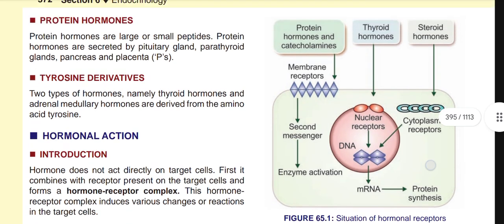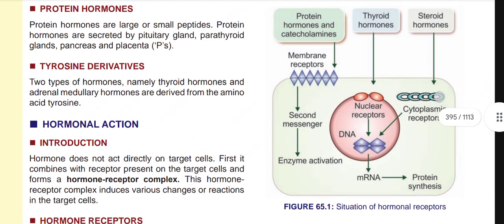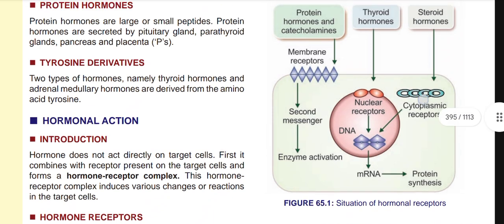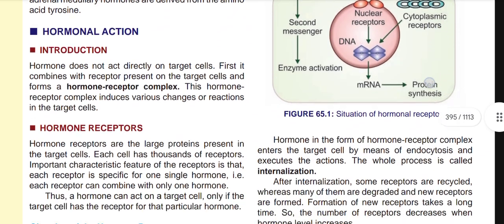Now you can see in the diagram that protein hormones and catecholamines come to the membrane receptor, then go to the second messenger, and enzyme activity happens. Thyroid hormone directly acts on the nucleus and works on mRNA, and protein synthesis occurs. And steroid hormone comes to the cytoplasmic receptor, then to the nucleus, and protein synthesis occurs.